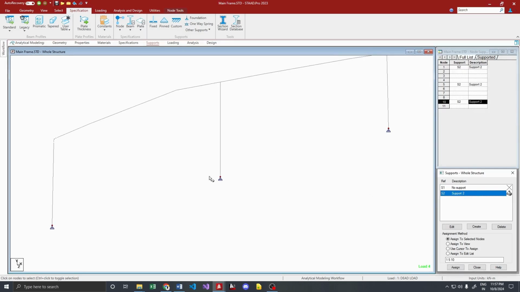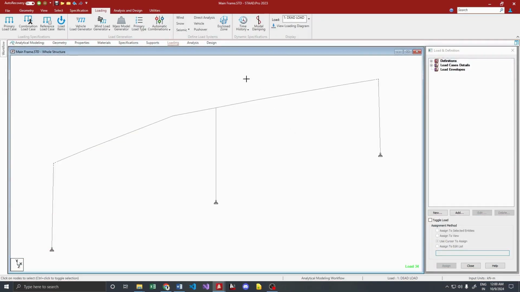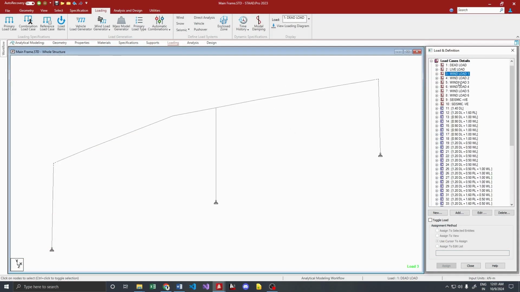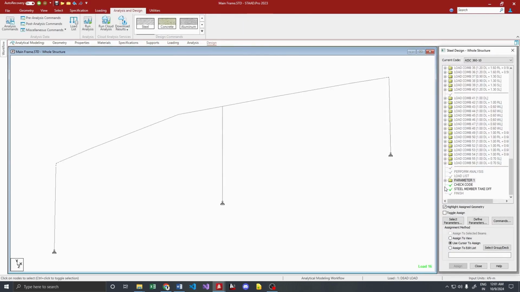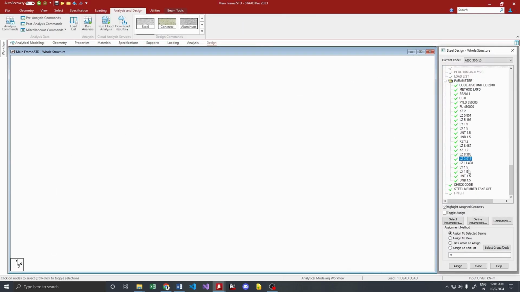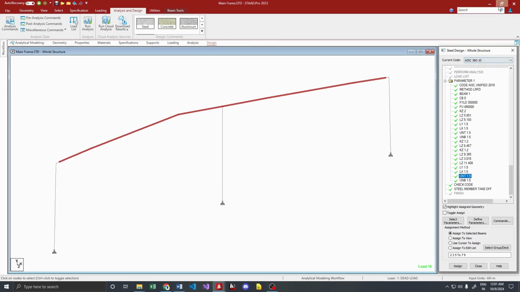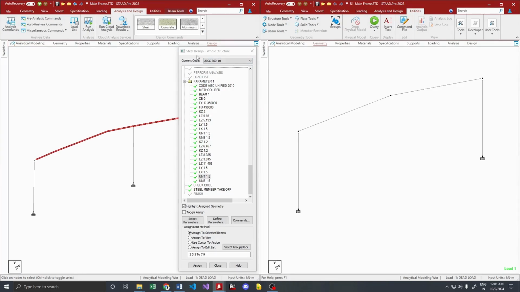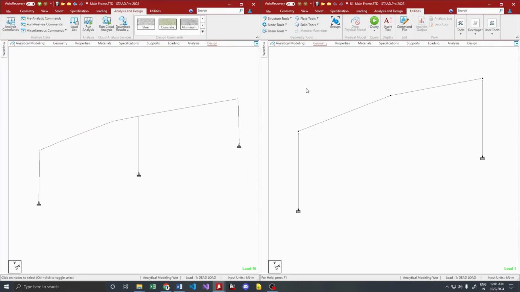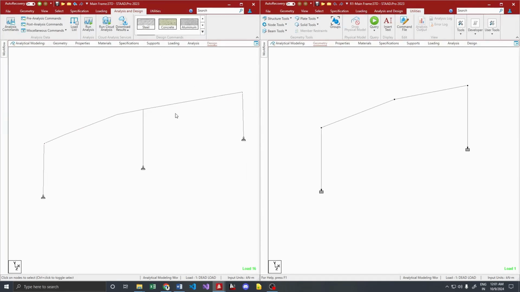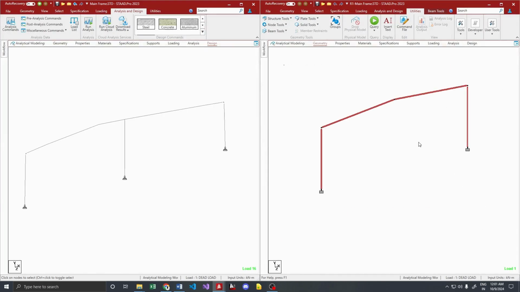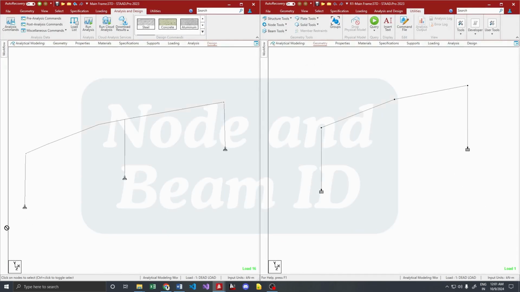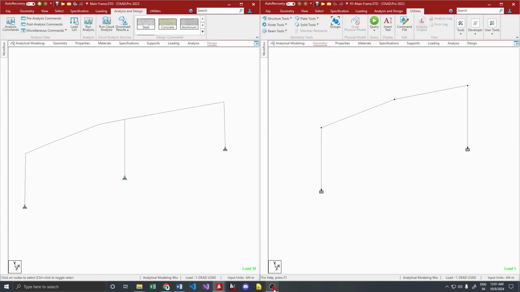Then we move on to the support details, which is node specific again. Continuing the line, here comes the most important detail, loads, which may be related to a node, a member, a plate, or a group, or even a floor. Lot of dependencies, right? Then the load combinations, and finally the design parameters. In order to combine two STAAD models, the basic skeleton should vary from each other, which means two models can have the same loading information, same support information, totally identical member length, same parameters and specifications, and so on. But to combine them, they cannot have the same node and beam IDs, right?